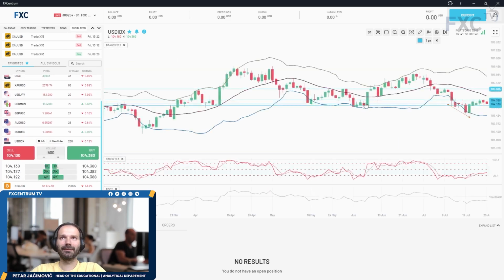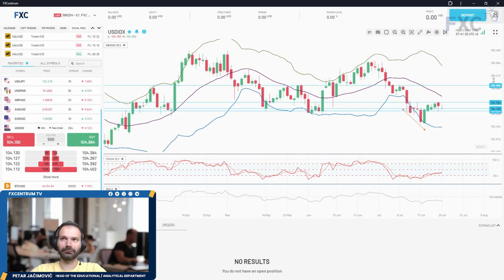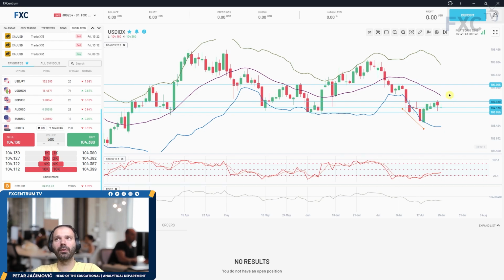On dollar index, we can see that the market had a bull divergence on the daily, and there was a reaction here. Now the market is building consolidation. If we see a rebreak of 104.40, there'll be a chance for 104.70 or 105 to be tested.